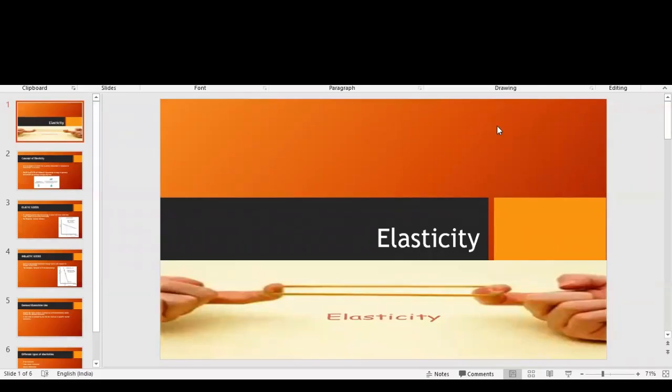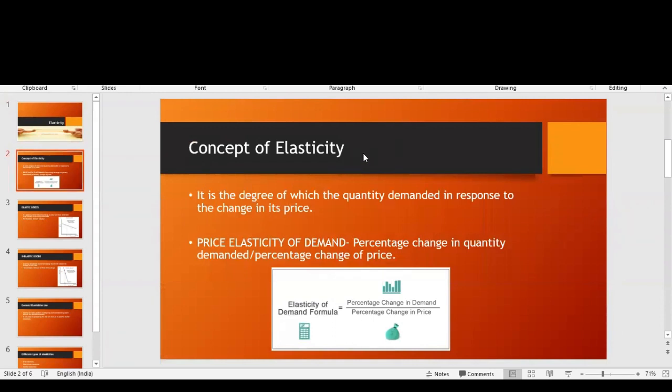So today's topic of discussion is elasticity. Elasticity, in economics, represents that if we increase the price of a certain product, the quantity demanded of that product is going to either increase or decrease. That is elasticity. So what is the concept of elasticity? It's the degree to which the quantity demanded responds to a change in its price.